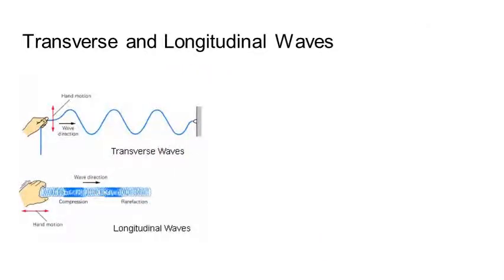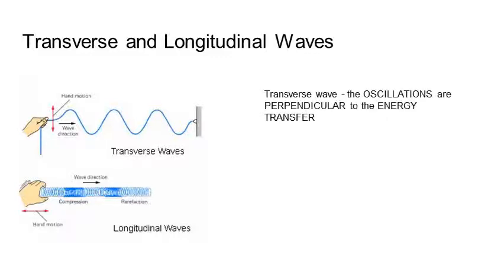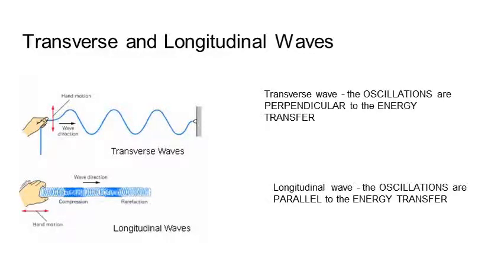Two types of wave: transverse and longitudinal waves. To make a transverse wave, just like every single wave, something oscillates and then energy is transferred. Now, in this example, the oscillations are perpendicular, right angles, to the way the energy goes. With a longitudinal wave, though, it's the opposite. The oscillations are parallel to the direction that the energy is transferred. So with a transverse wave, oscillations are perpendicular to the energy transfer. With a longitudinal wave, the oscillations are parallel to the energy transfer.